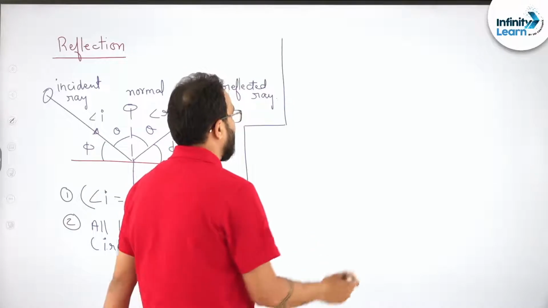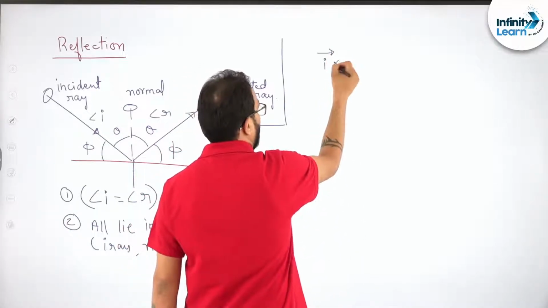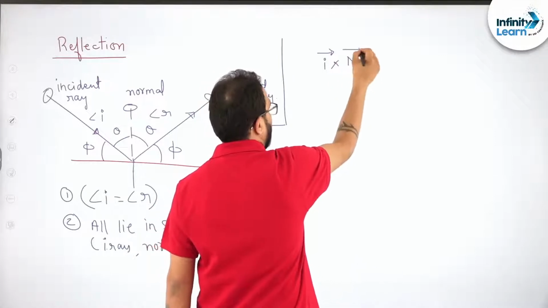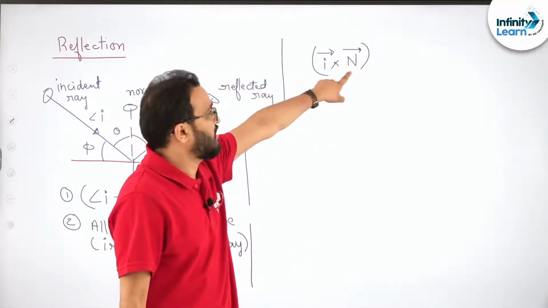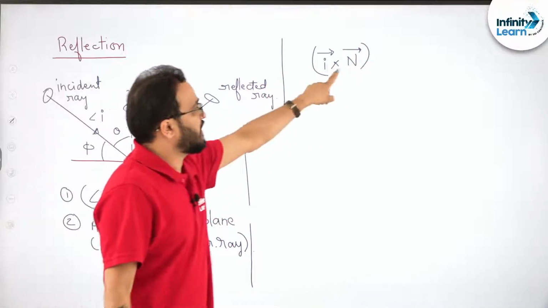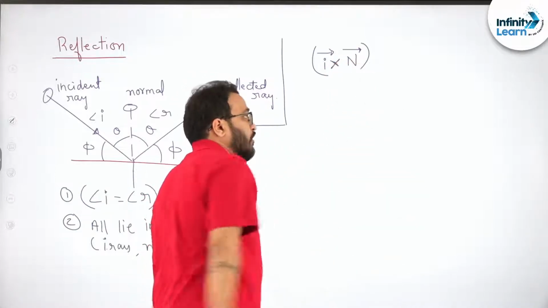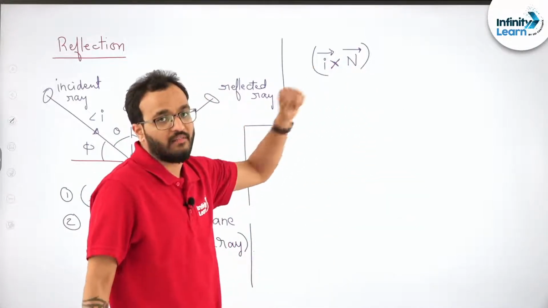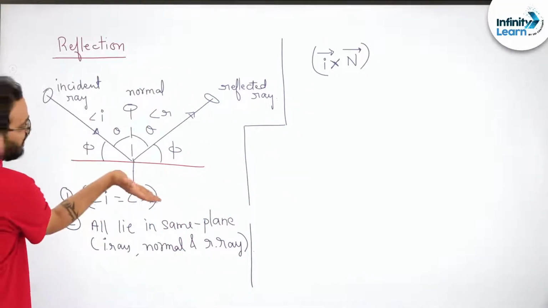That means, if I say vector I cross vector n, this is the incident ray vector, n is the normal vector. So when these two vectors are multiplied, when these two vectors have a cross product, where will the resultant be? You will say I cross n.